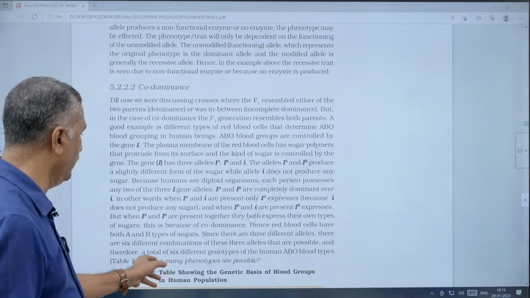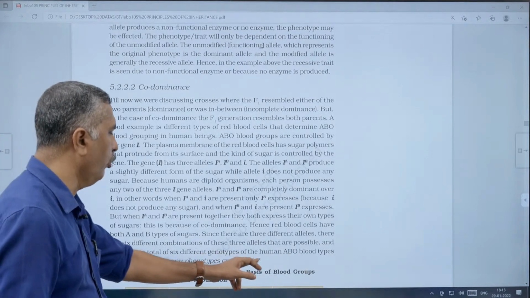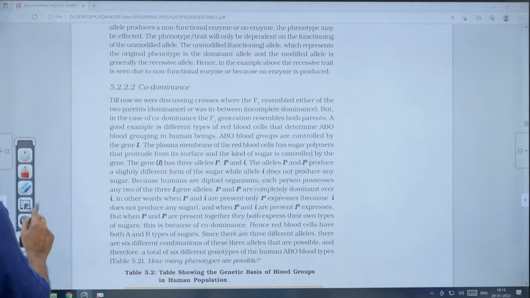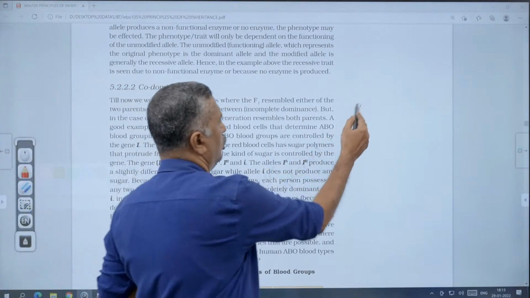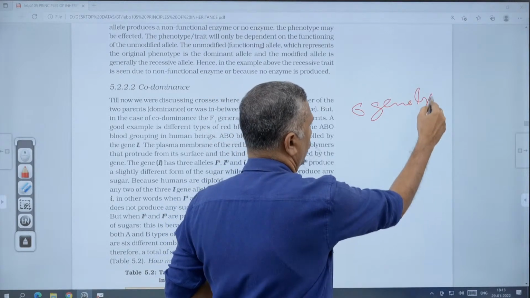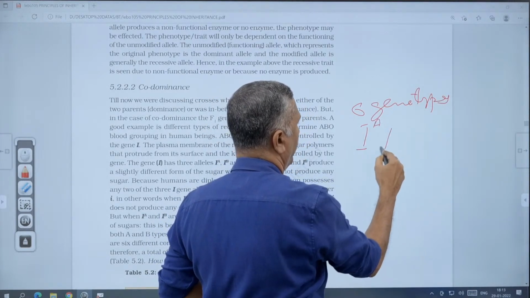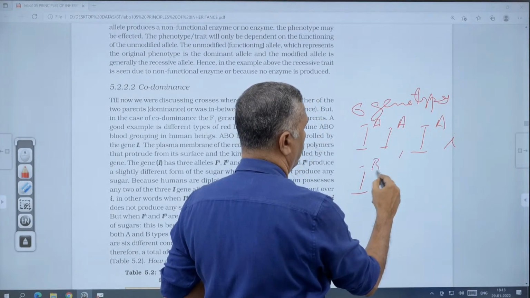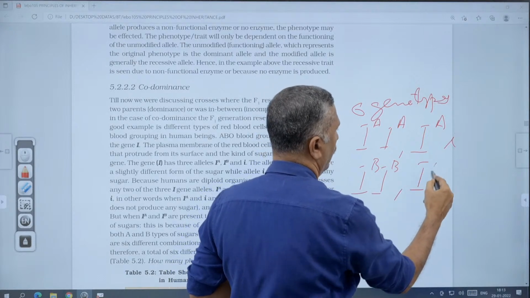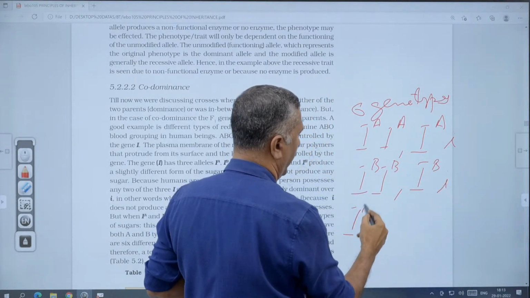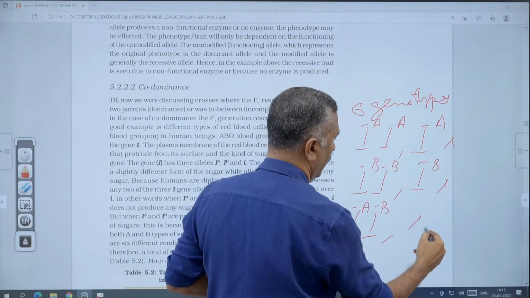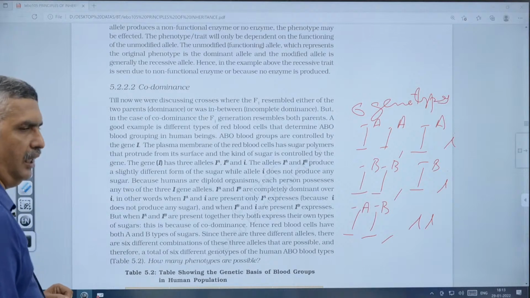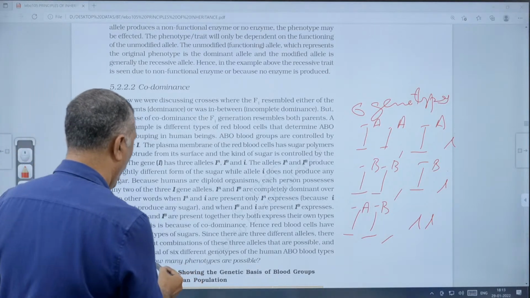IA IA, IA i, IB IB, IB i, IA IB, and ii. 1, 2, 3, 4, 5, 6.